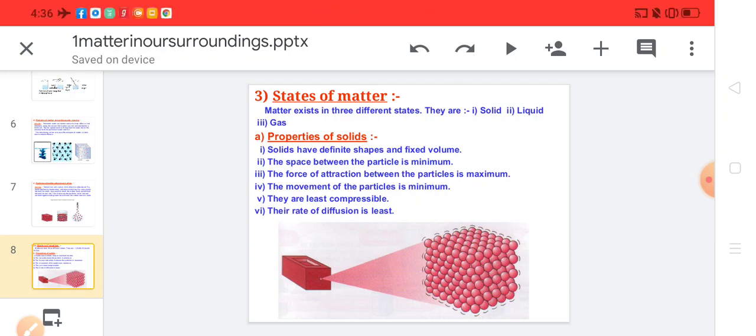The movement of the particle is minimum. When the particles of solid are strongly attracted to each other, we can say that these particles are not free to move. Therefore, we say that the movement of the particle is minimum.